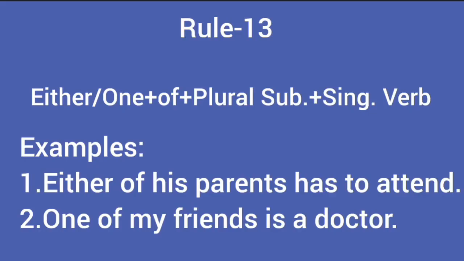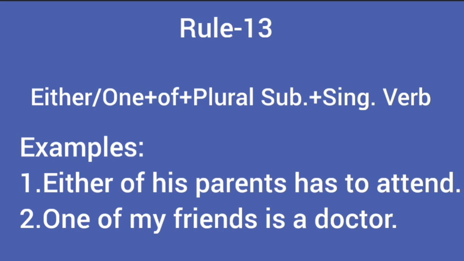Let us discuss rule number 13. Either or one plus of plus noun plus singular verb. That means if a noun is followed by either or one, it must carry the singular verb. For example, either of his parents has to attend. Here, either indicates one of his parents. So it carries the singular verb has.